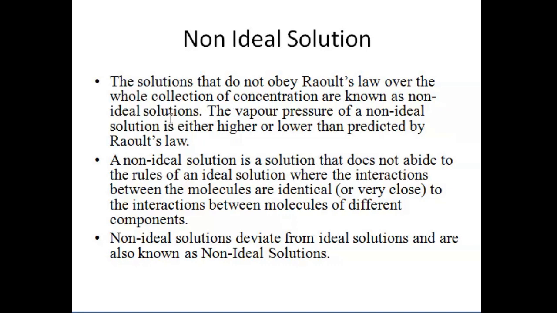So a non-ideal solution does not abide by the rules of the ideal solution, where the interaction between the molecules of the same component is very close, or identical, to the interaction between the molecules of different components. So if we simplify, a non-ideal solution will deviate from an ideal solution. That is why we call it a non-ideal solution.